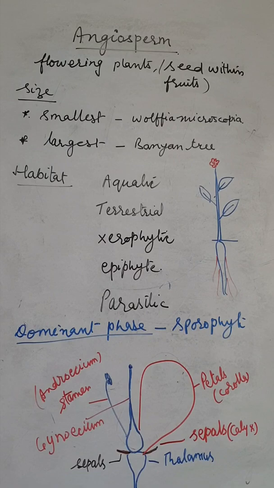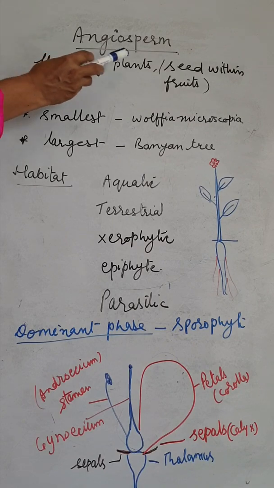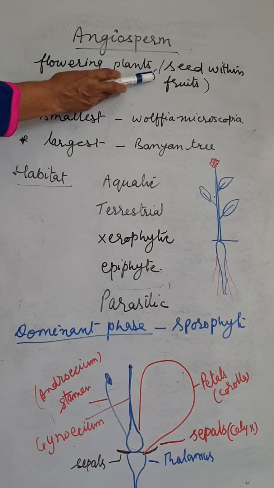We will start the last class, angiosperm. The angiosperm means the flowering plant. All the flowering plants are included in the angiosperm. In the last video on gymnosperm, we studied the naked seeded plant.